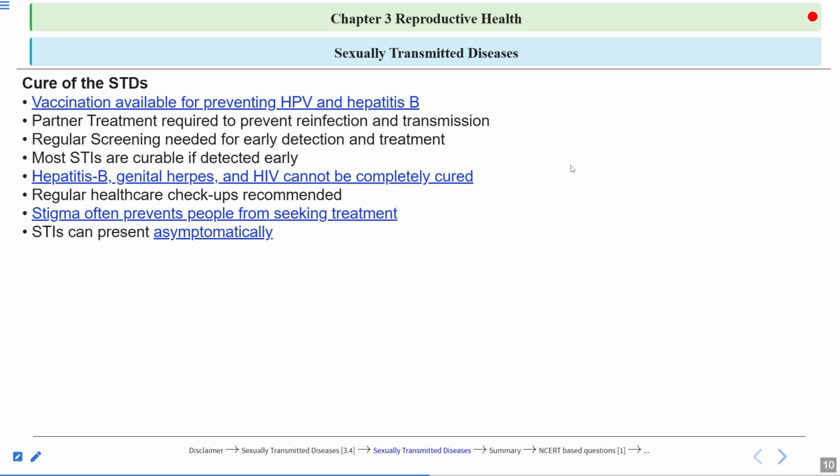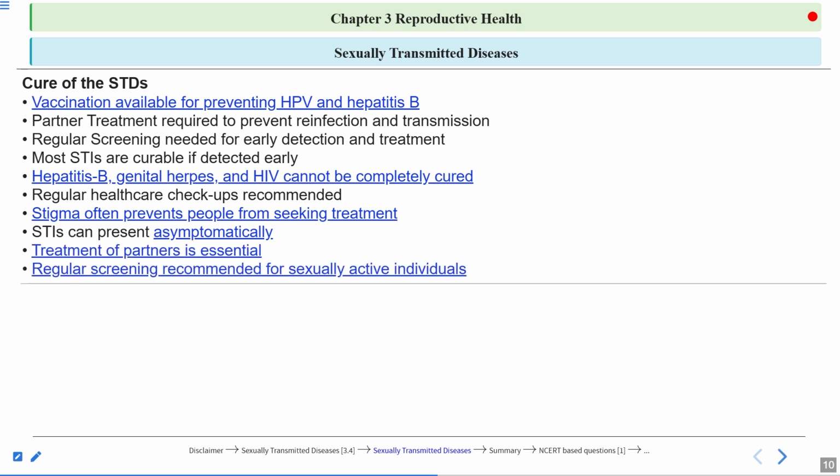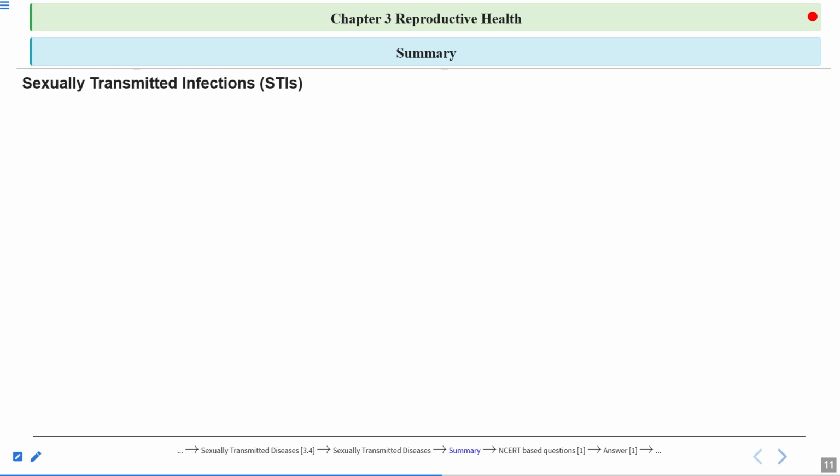Although the person is infected, the symptoms appear after 3 to 4 years, and then it becomes very difficult to treat the disease. And there are chances of spread also. The disease can spread from one person to another. Treatment of the partner is essential. Regular screening is recommended for sexually active individuals.